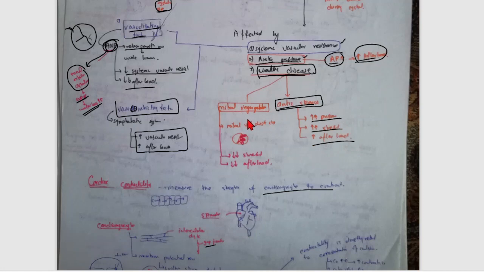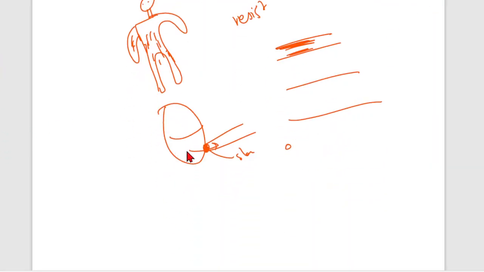Now another is mitral regurgitation. In mitral regurgitation, the blood moves back through the mitral valve. The stress is decreased, and afterload is decreased. How? For example, this is your sweetheart. During contraction, the aortic valve opens but the mitral valve closes. But if the mitral valve can't close completely, some of the blood moves through this area and some of the blood moves through this area. So it becomes so easy.